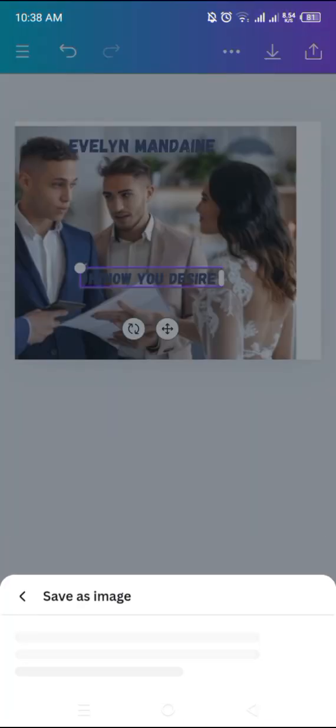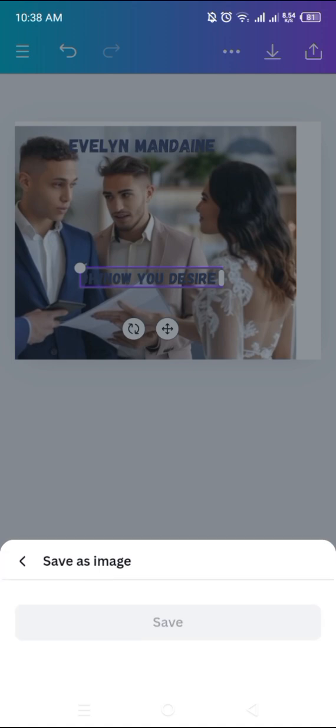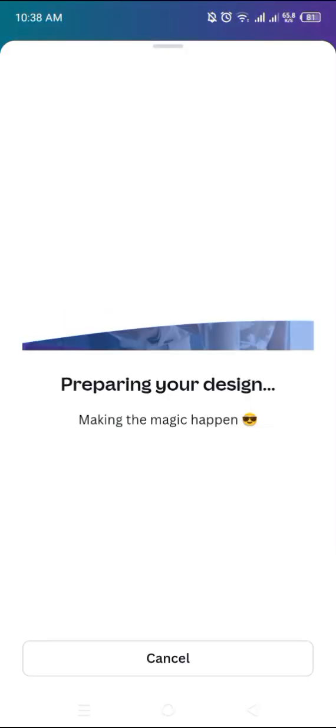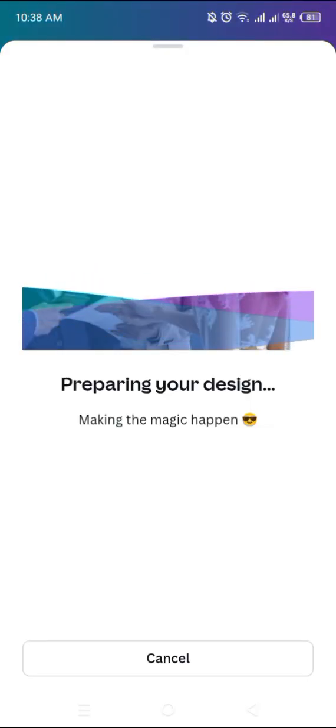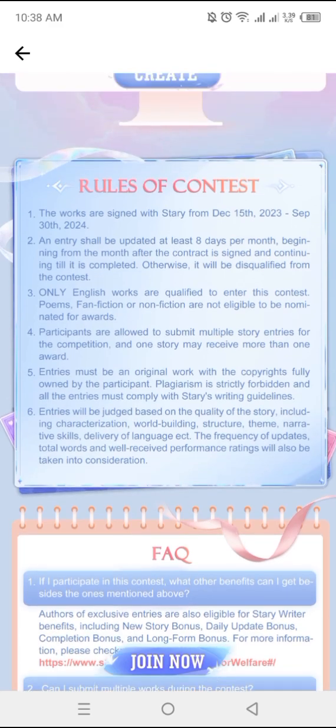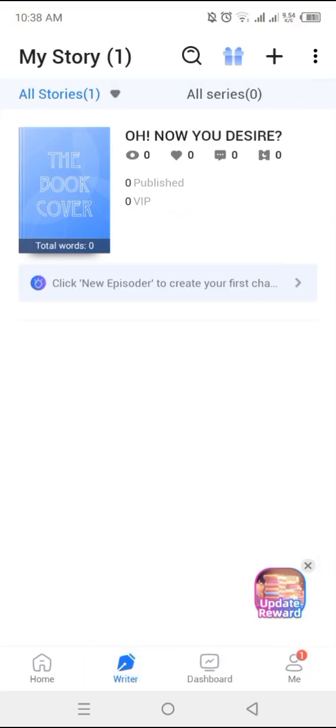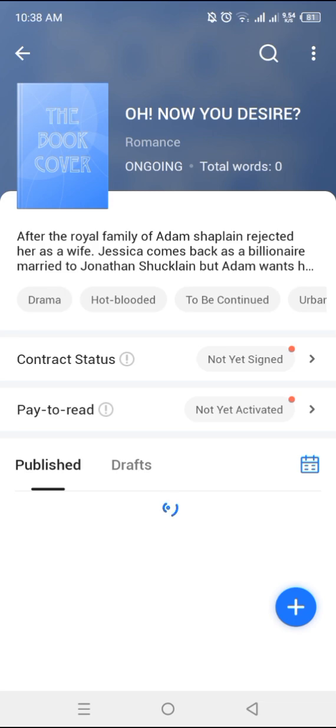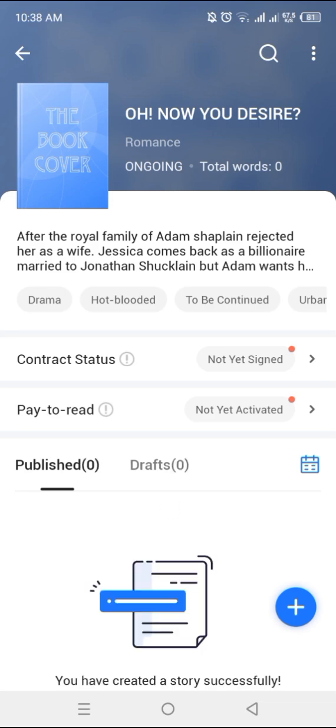Okay, and then after you're done, you have to save your work. You have to save your work and download it. Look at the very top, there's that button that's just looking down. That's the download button. And then you go back to the Story Writing app. You go back to your book, the book that you just wrote.